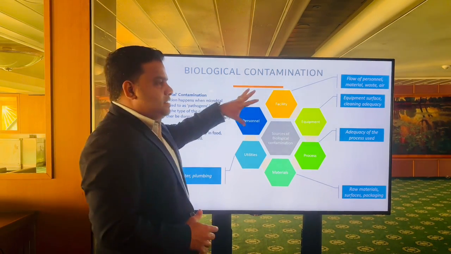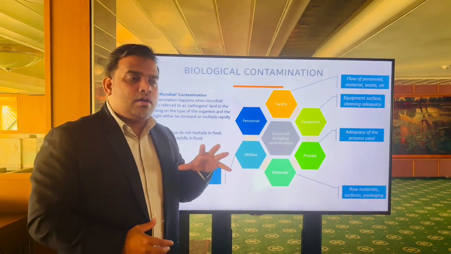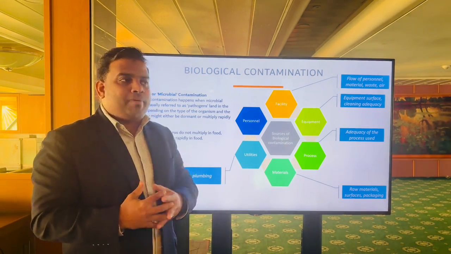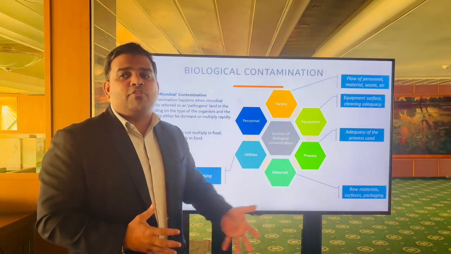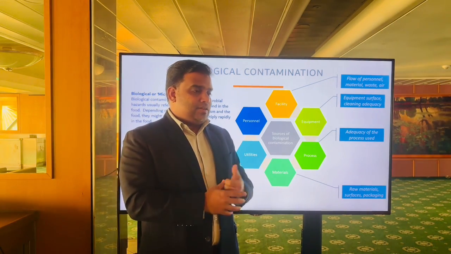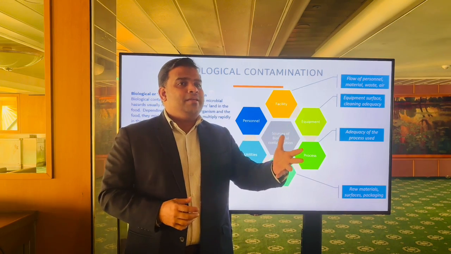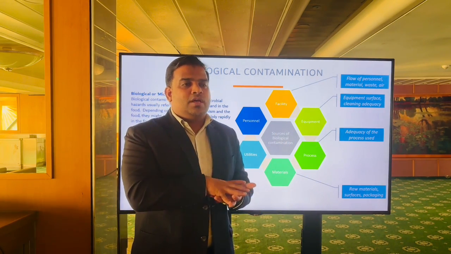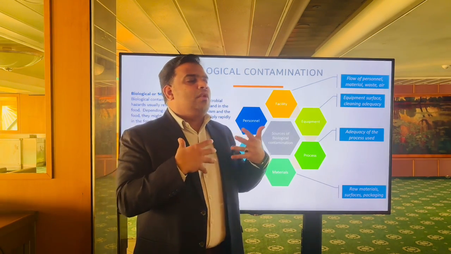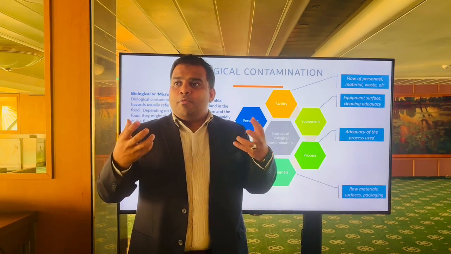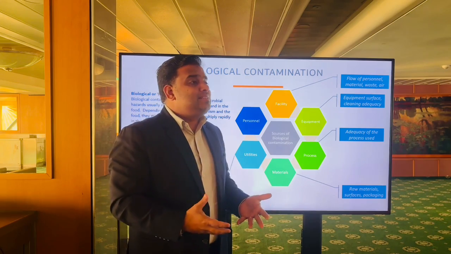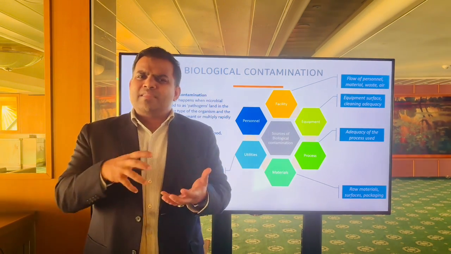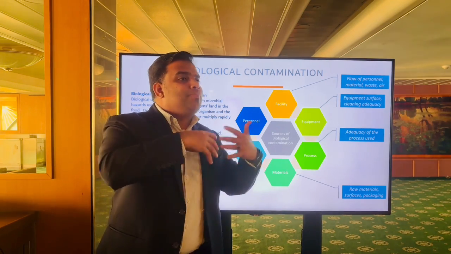So some food items or food contacting surfaces may have viruses or parasites. A parasite is mainly found in seafood items, chef. So that is not going to multiply, but rather it will be present in the food. Once you consume it, it will start to multiply in your body, because parasites and viruses require a living host cell to multiply.